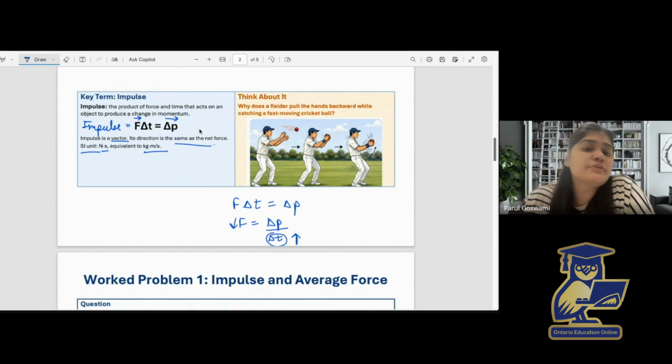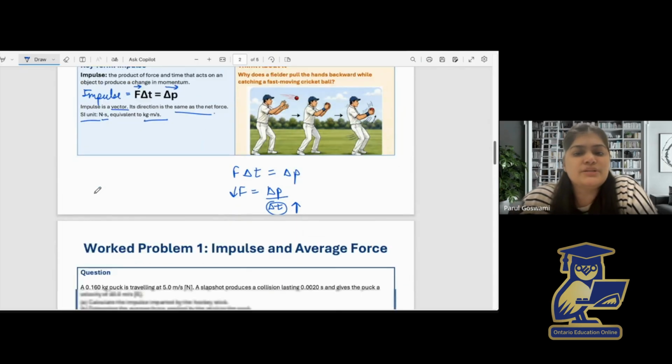This idea is used in many real life safety examples. Airbags increase the time taken for a person to slow down during a collision. Cushioned mats increase the time taken to stop a falling person. Helmets increase the stopping time during an impact. So there are several real life examples based on this concept of impulse.